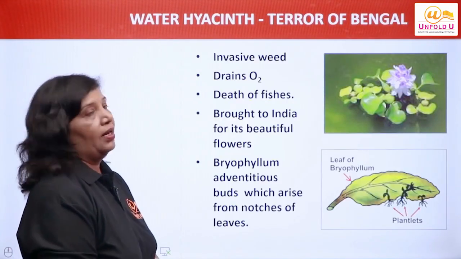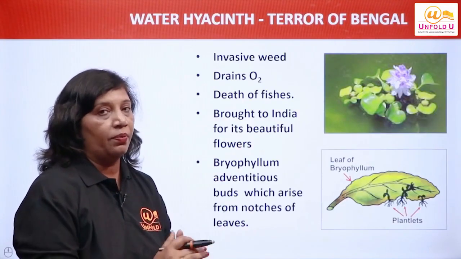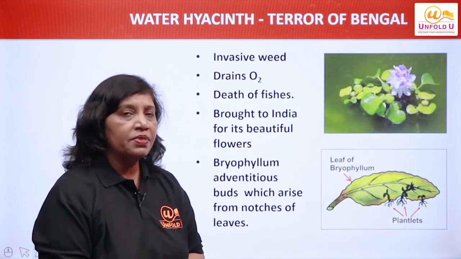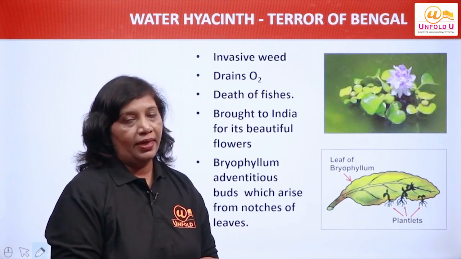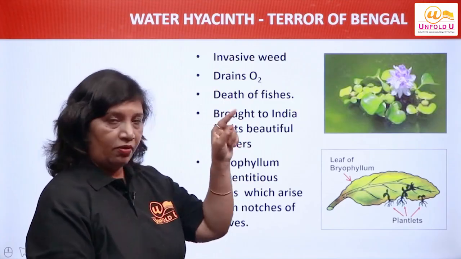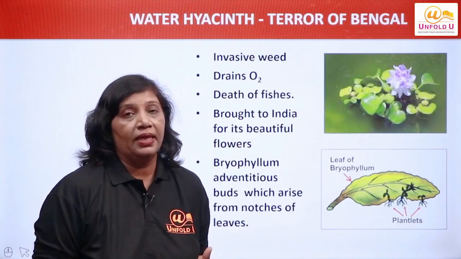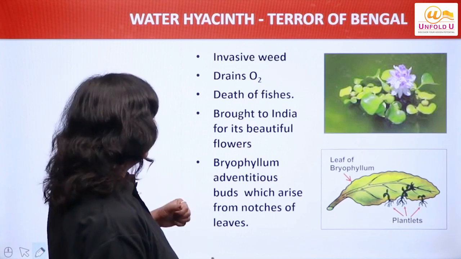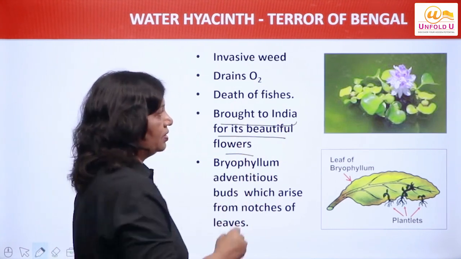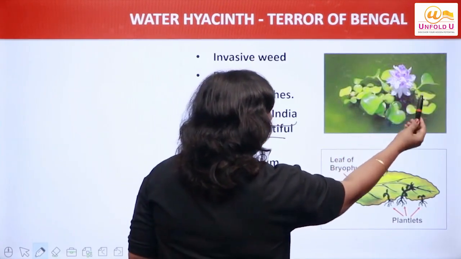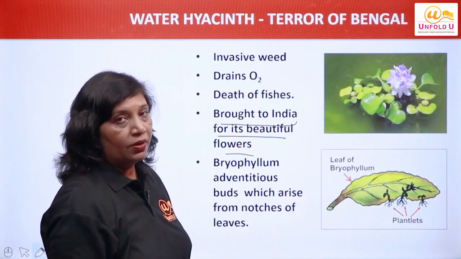Now I told you on one slide that we will discuss water hyacinth as a separate topic. Very important topic. Exams mein question aa jata hai: why is water hyacinth called the terror of Bengal, right? I am using the words terror of Bengal because it was actually seen so much in Bengal earlier. This plant was brought to India for its beautiful flowers. Its flowers had a very ornamental look, so it was brought to India for its beautiful flowers, right?